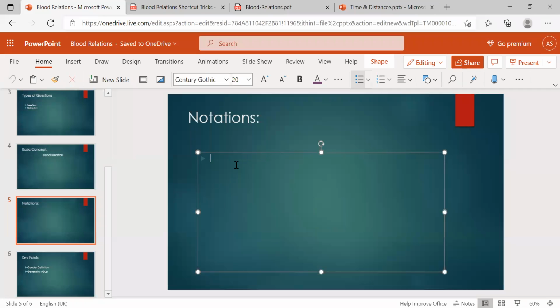Notations are representation, very important here. The whole topic of blood relations is based on this only. Why do you require notations? Notations are nothing but separating the gender. We just need to find which gender it is.